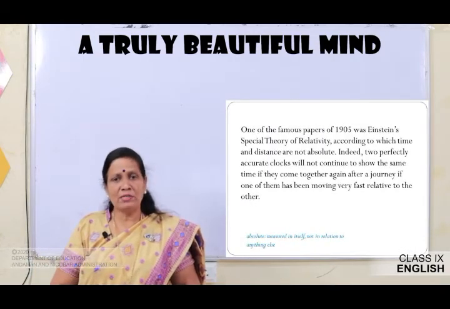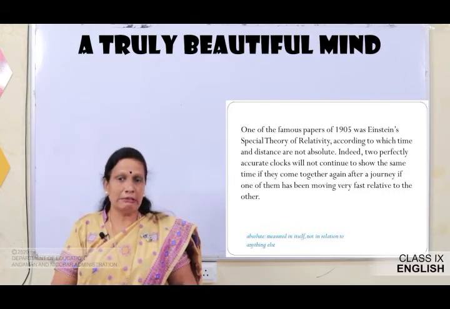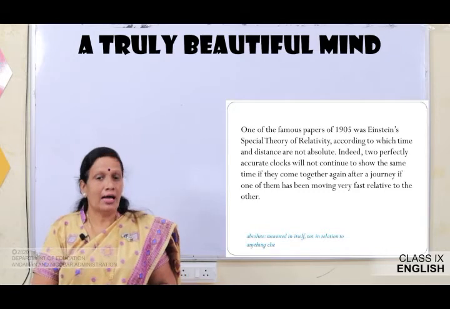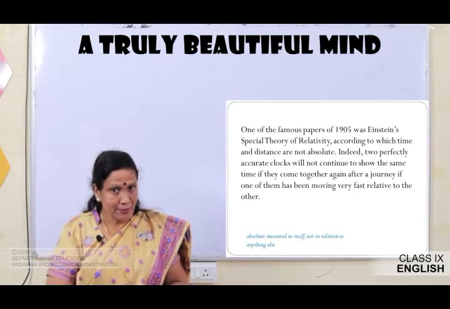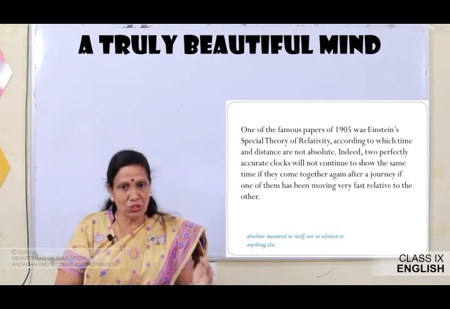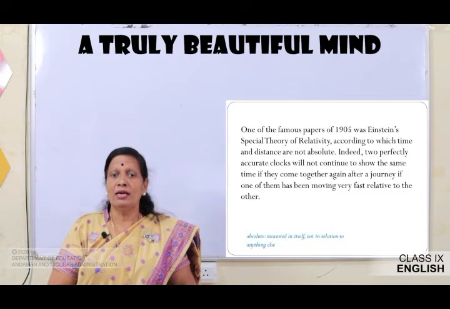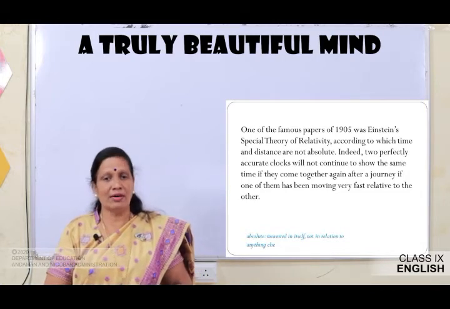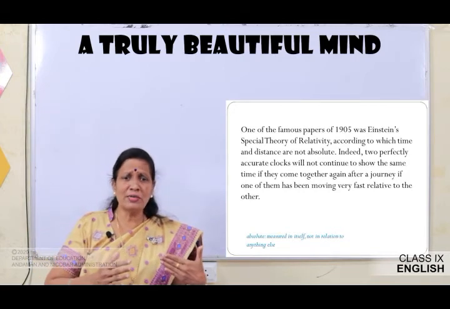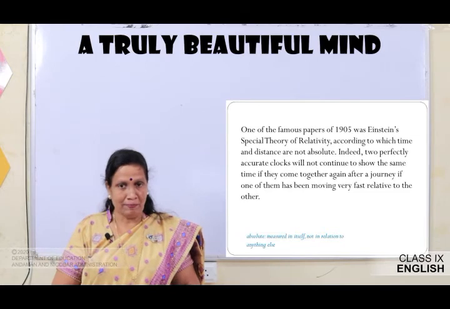One of the famous papers of 1905 was Einstein's special theory of relativity, according to which time and distance are not absolute. Indeed, two perfectly accurate clocks will not continue to show the same time if they come together again after a journey if one of them has been moving very fast relative to the other. Here absolute means measured in itself, not in relation to anything else.